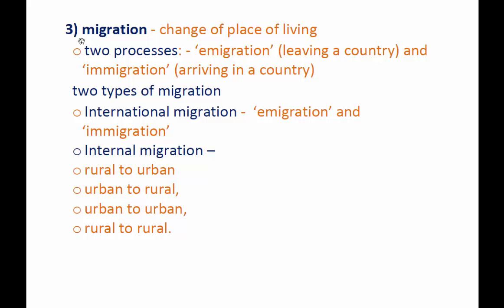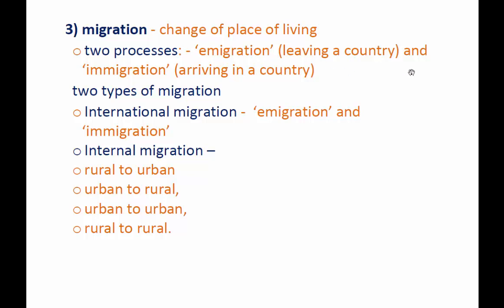Another trend of population change is migration. Migration means change of place of living. There are two processes, not types, processes. First one is emigration, leaving a country. If a person leaves India and goes to live somewhere in Pakistan or in the United States of America, this is what we call emigration.